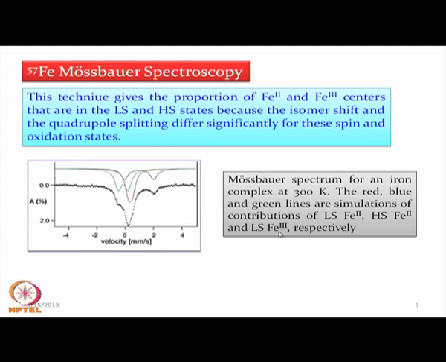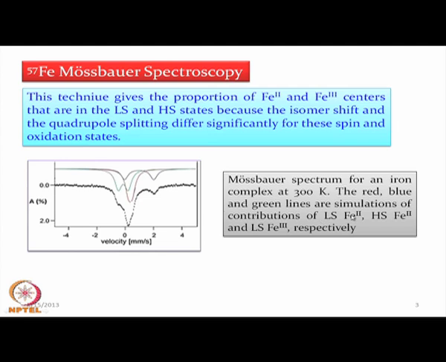One is missing, that means in this particular case the high spin iron 3, the high spin ferric compound, is not available. So, this iron complex at 300 K, which is close to room temperature, gives rise to the proportions of 3 different species.